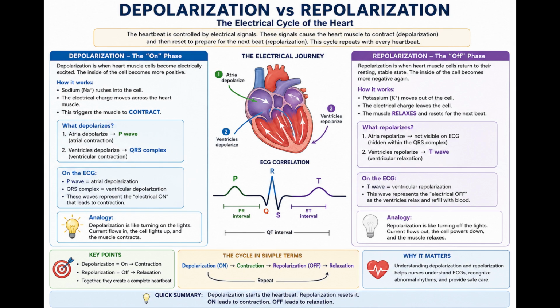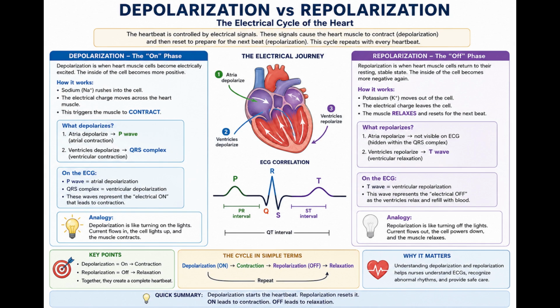Depolarization through the heart. The normal electrical impulse begins in the sinoatrial node, also called the SA node. It first spreads through the atria. Atrial depolarization appears on the ECG as the P wave. The impulse then travels through the AV node and into the ventricles. Ventricular depolarization appears as the QRS complex. Because the ventricles contain much more muscle than the atria, the QRS complex is much larger than the P wave.